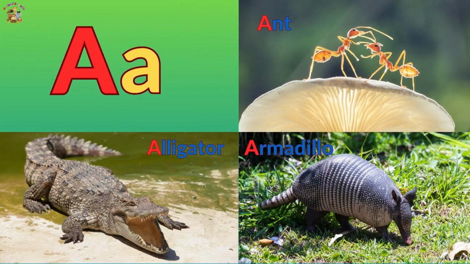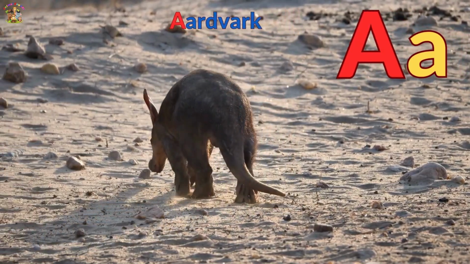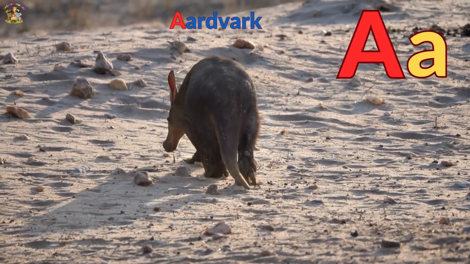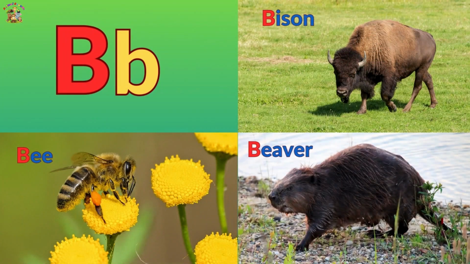A is for alligator and armadillo. A is for aardvark, who likes to eat the ants. B is for bee, bison and beaver.